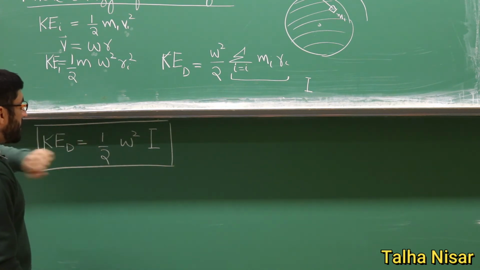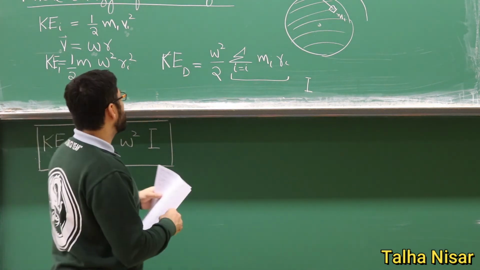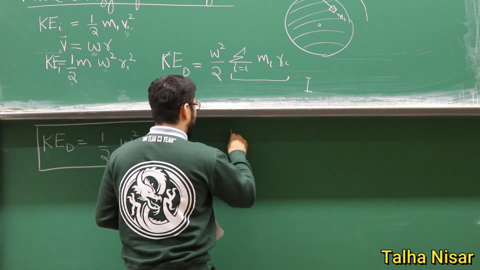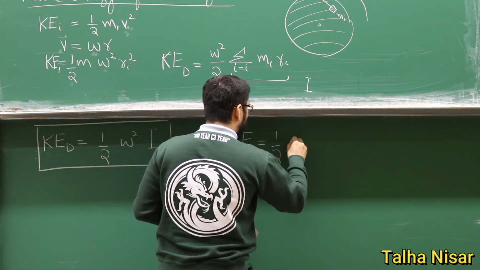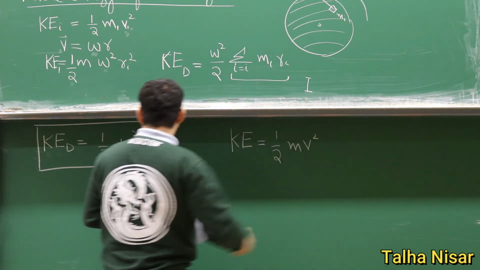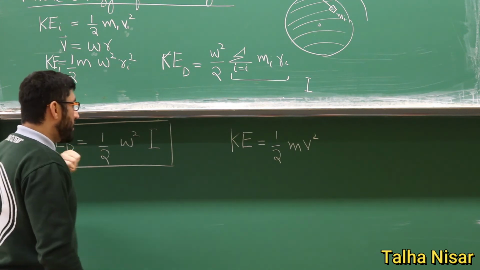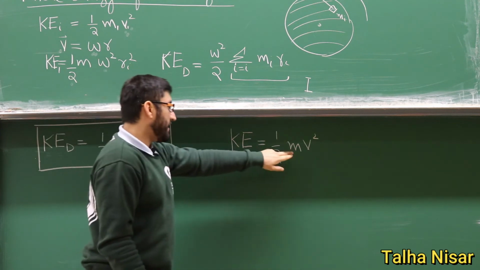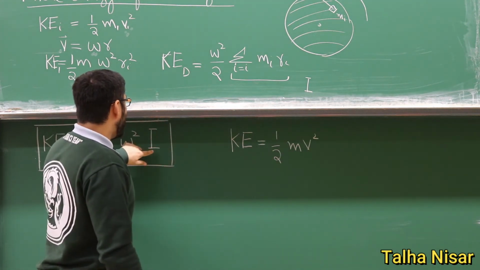So what we see here, if we take the kinetic energy of the linear object, meaning if we use this tangential velocity, we can compare it with the kinetic energy, which is equal to 1/2 m v squared. If we compare this equation with this one, we can see some parallels here. We have 1/2 here, we have 1/2 here, we have I here, we have mass here. So in the rotating objects, we have the moment of inertia.